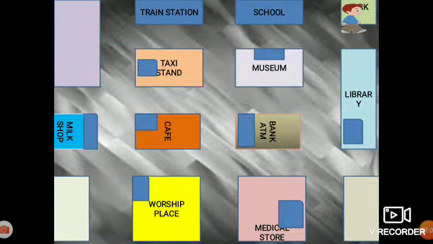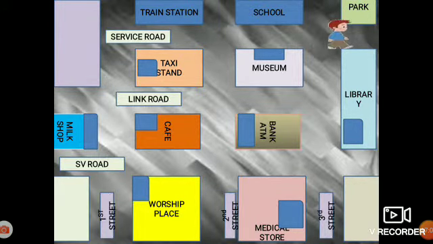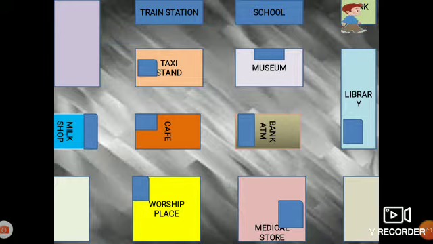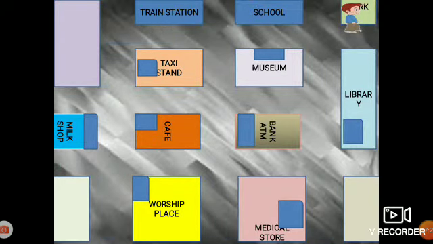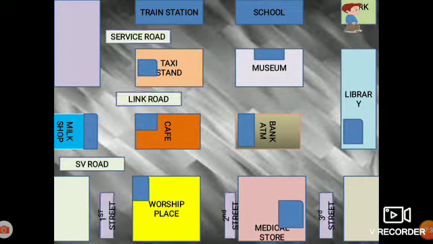Okay, we will see again. So here the challenge is, when you provide a direction to this person, you have to use simple present tense. Okay, so for example, I will give you 2-3 examples, and then you have to try by yourself. When you try, I want your response to this activity to be in the comment section. I want you to write your response in the comment section. I hope I'm clear to you now.